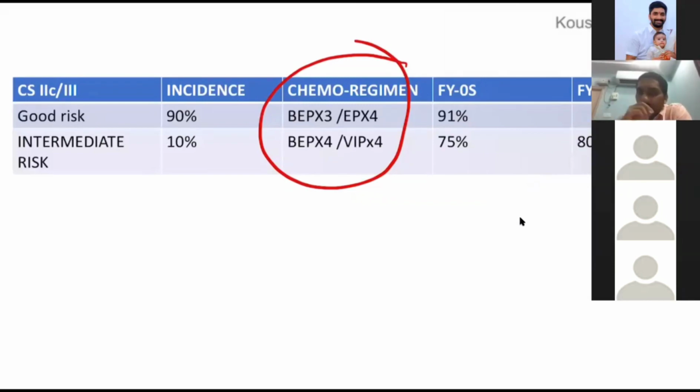Sir, once tell me about stage 2 seminoma. Stage 2A and 2B seminoma. Radiation therapy is the best option because I told you, seminoma will melt like semen if you give radiation. Sir, why not try radiotherapy for stage 1 high risk? In stage 1, it has been found that carboplatin is giving the best results compared to radiotherapy.